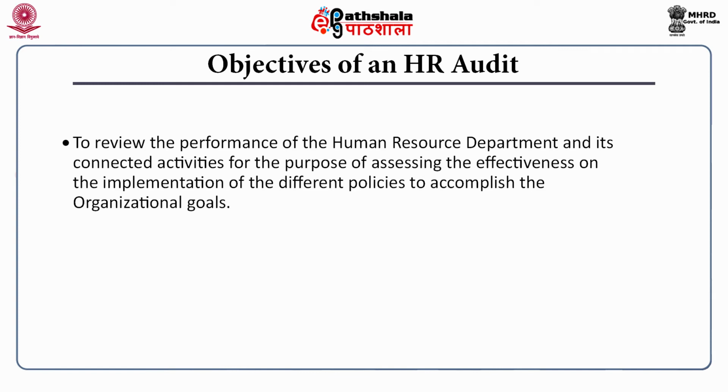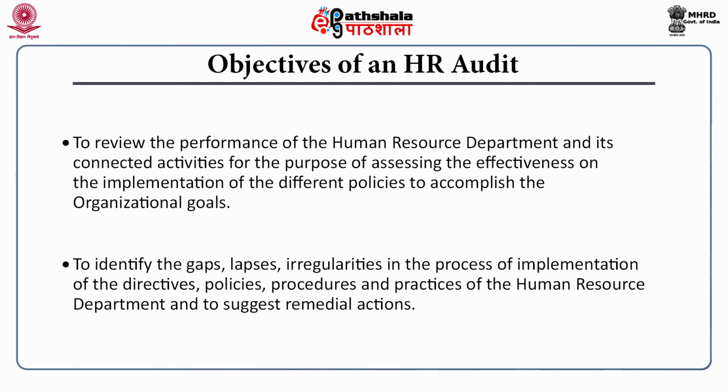To review the performance of the human resource department and its connected activities for the purpose of assessing the effectiveness of the implementation of the different policies to accomplish the organizational goals, to identify the gaps, lapses, irregularities in the process of implementation of the directives, policies, procedures, and practices of human resource development, and to suggest remedial actions.